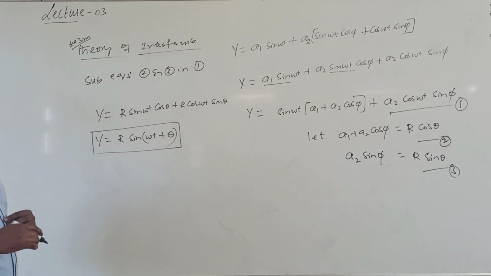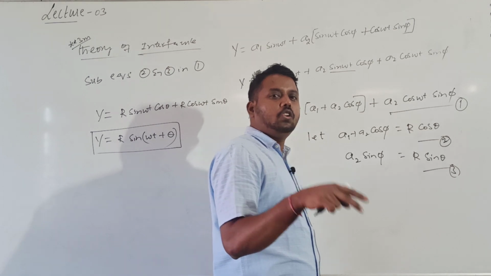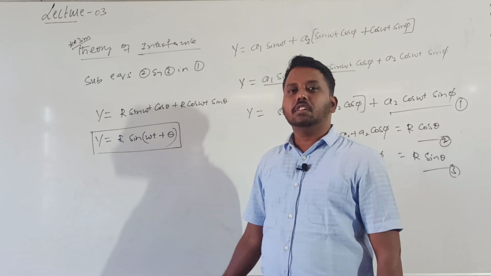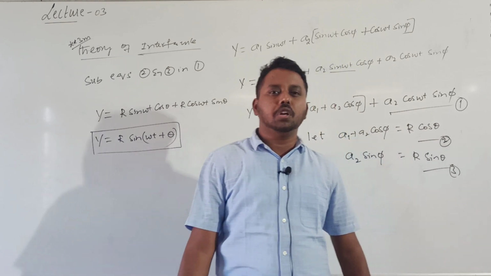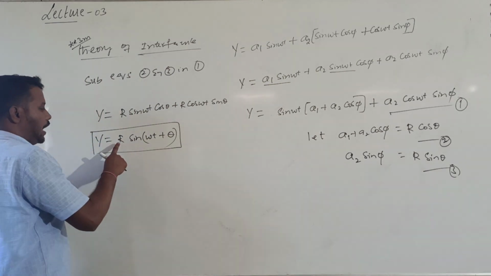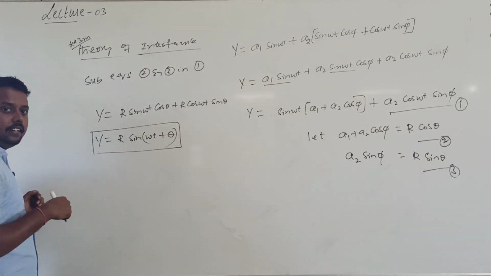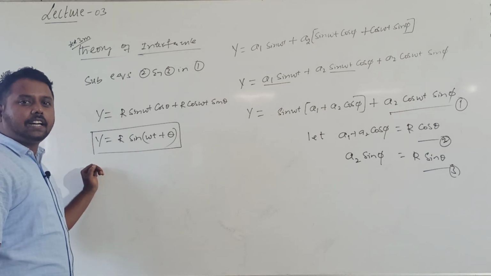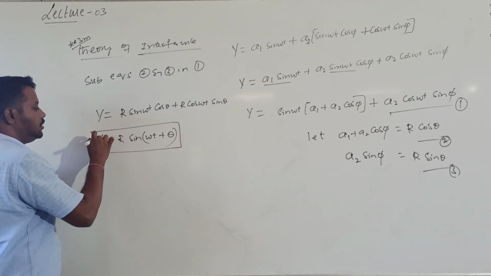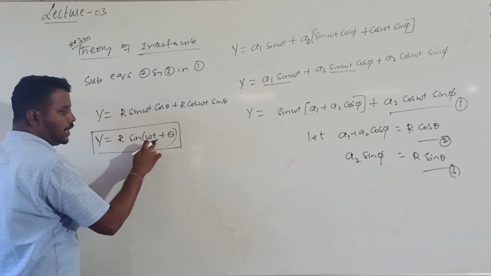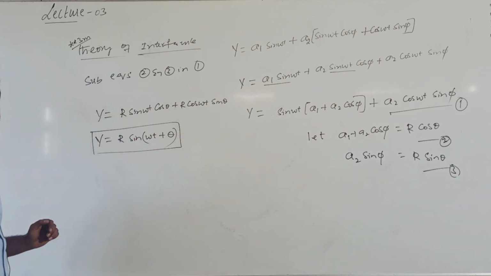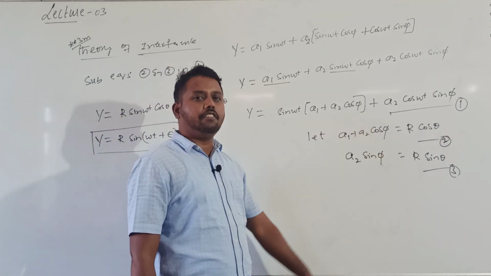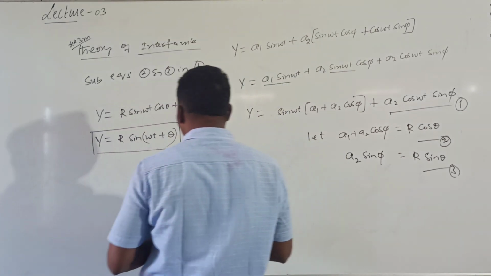Initially I considered two waves which are going to be superimposed, simple harmonic waves. Now after superposition also the resultant wave is a simple harmonic wave, with resultant amplitude r and resultant phase angle theta. This equation looks somewhat similar to the parallelogram law of vector addition. Okay? So y is equal to r into sin omega t plus theta. This is the equation for the resultant wave. You have to be careful regarding equation 2 and equation 3.